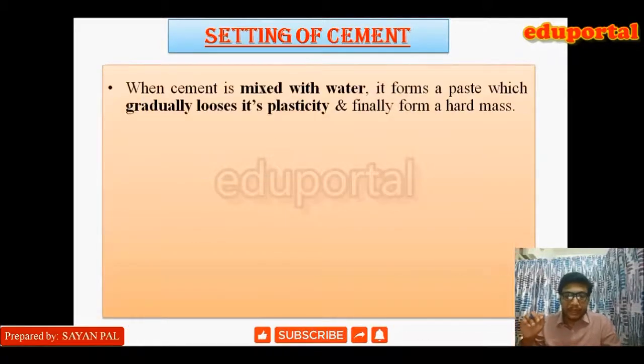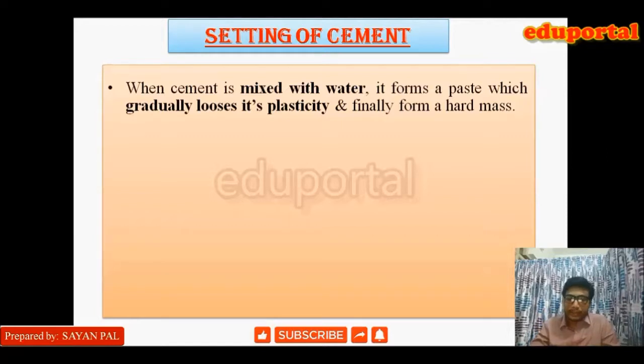Setting of cement says that when cement is mixed with water, it forms a paste which gradually loses its plasticity and forms a hard mass. That means whenever cement is mixed with water, it forms a paste which is plastic in nature. Plastic in nature means it has the property of plasticity, and we all know that plasticity is a property of a material by which it gets deformed repeatedly without breaking or rupture by the action of external force. So the cement paste is prepared which is plastic in nature, and then with time it gradually loses its plasticity and finally forms a hard mass.